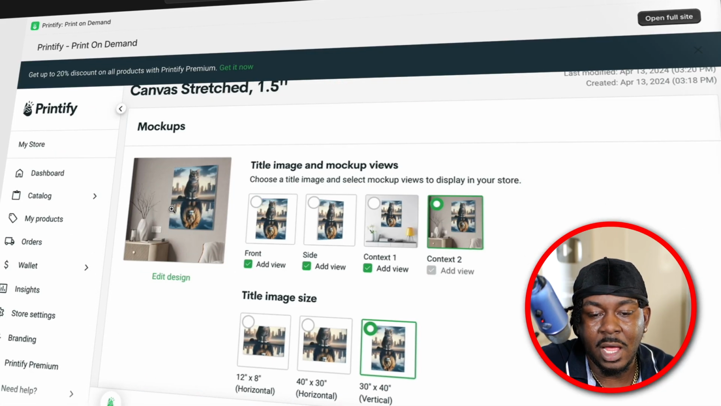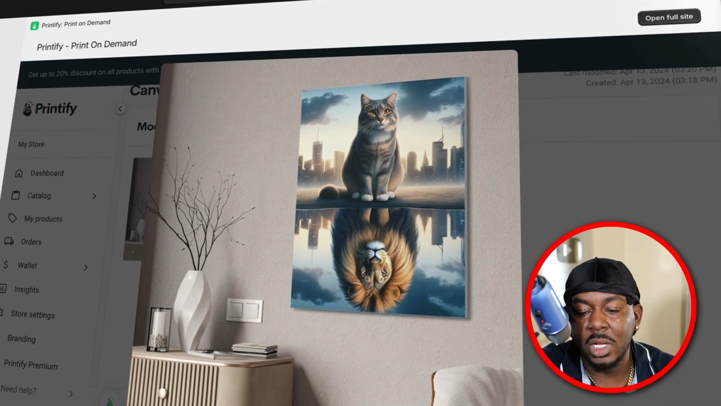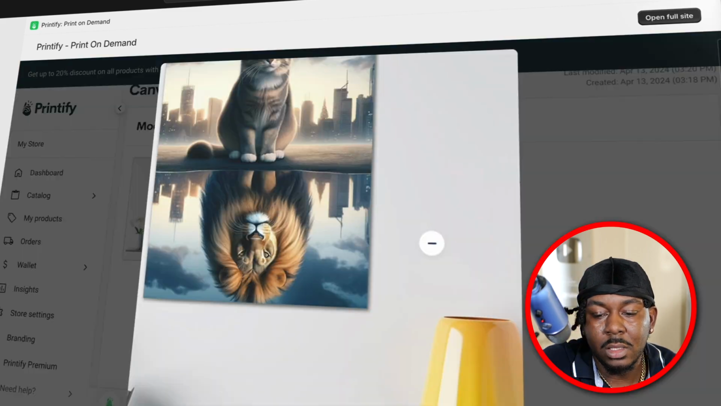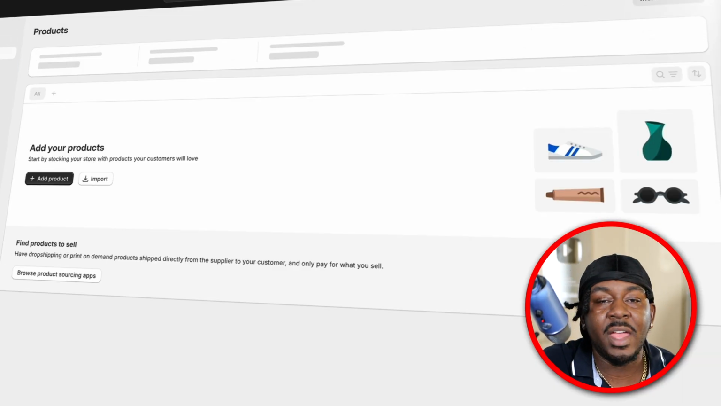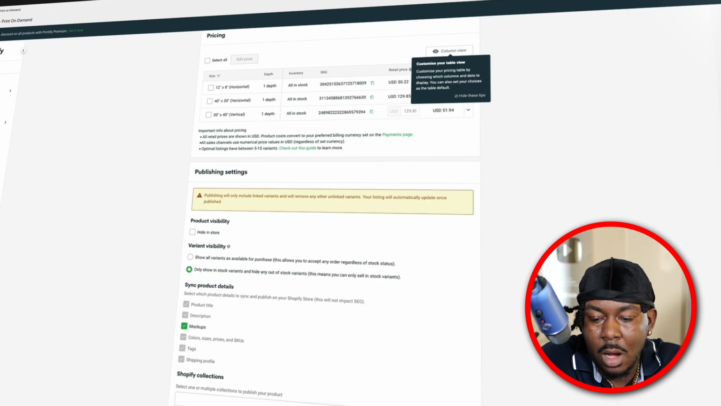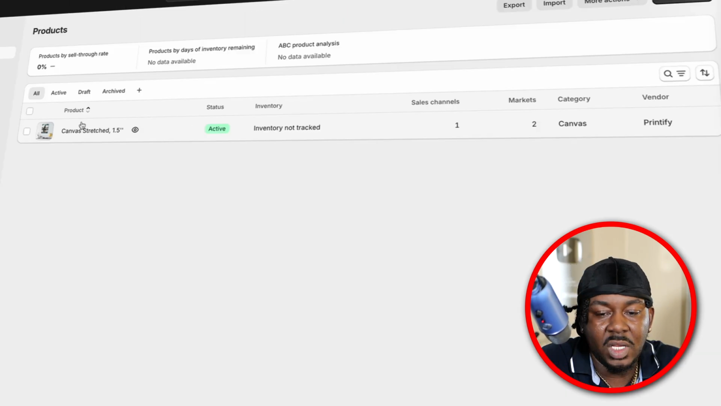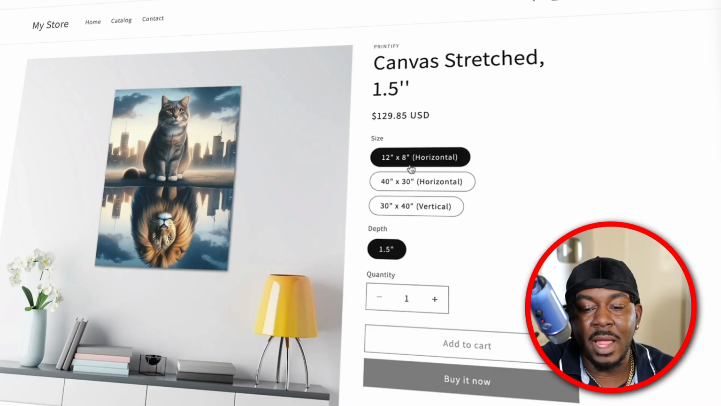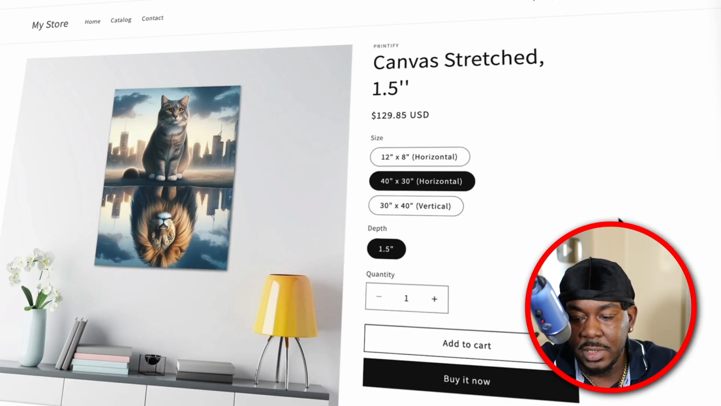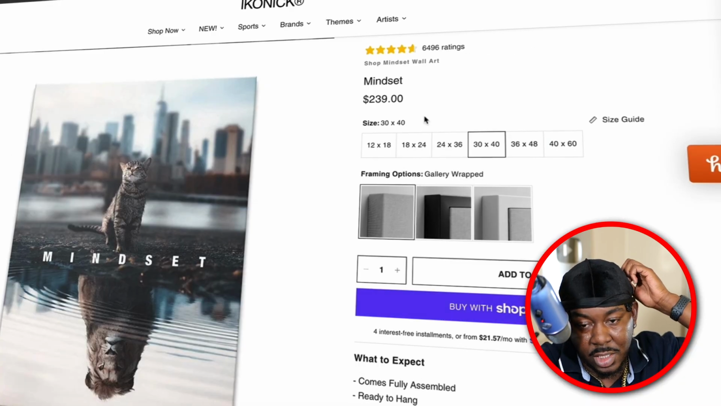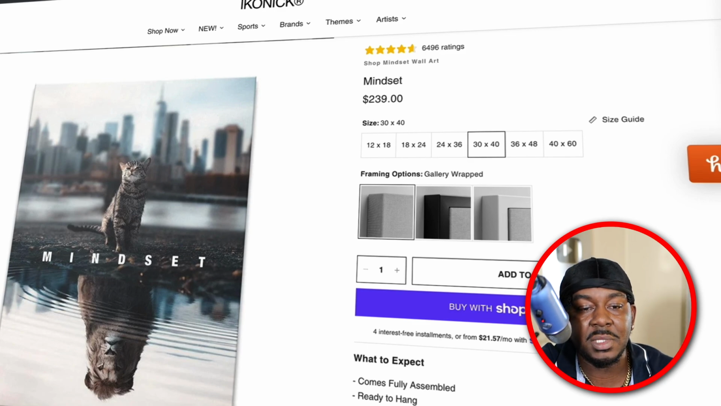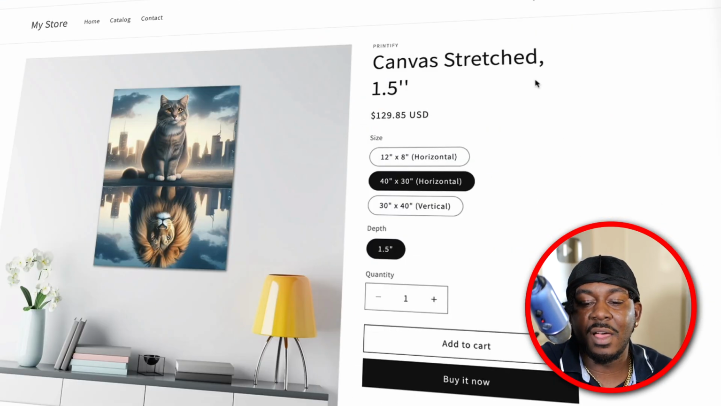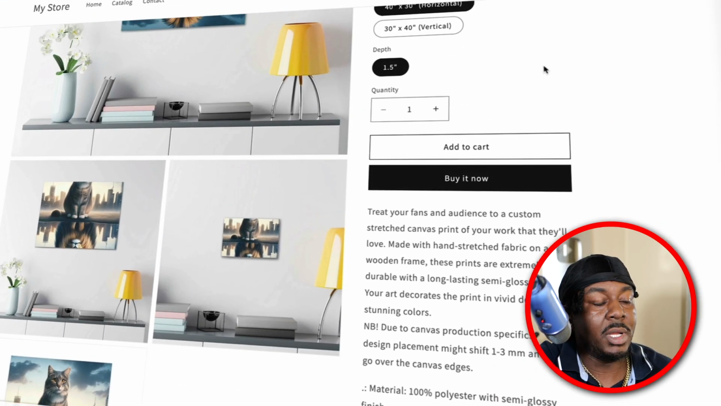And see, now look, now you can see what that bad boy looks like on a wall. And now we have that product available on our store. All right, so then we're gonna hit publish. And now that product is active on our store. So if you preview it, you can put it up right there. And let's, just for reference, go back and see $239 they're getting for that same size. So you can really see the profit that you can make doing it this way.